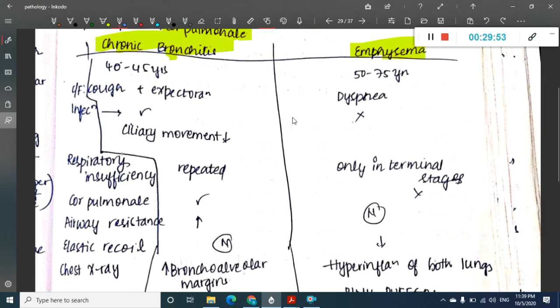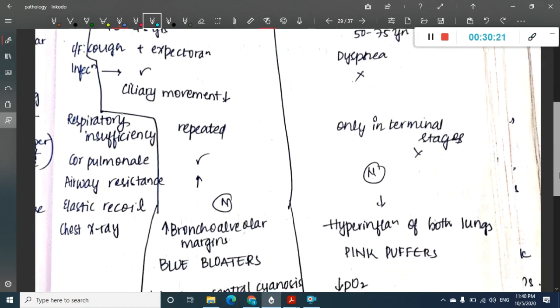So in chronic bronchitis and emphysema, where is airway resistance high? It is high in chronic bronchitis. Why? Because of airway obstruction, right? In chronic bronchitis, the main problem is obstruction of airway because of mucus secretion. Whereas in emphysema, the problem is dilatation of airway because of the antitrypsin deficiency and everything which is being secreted, right? So here airway resistance is normal.